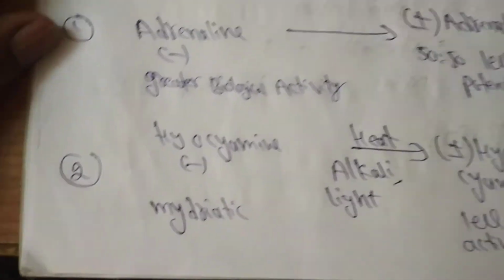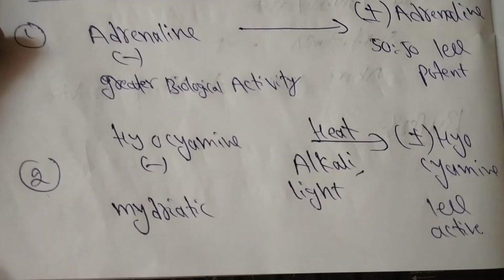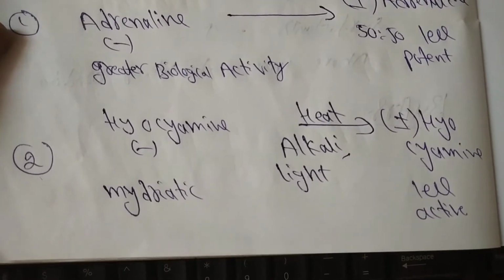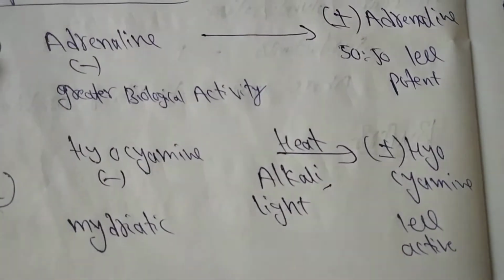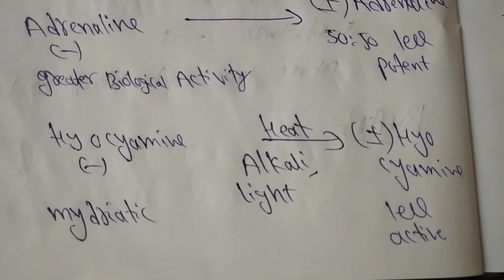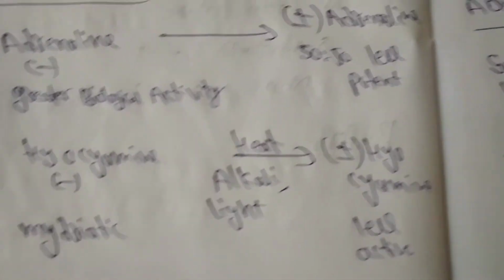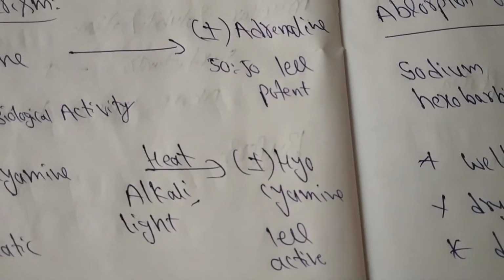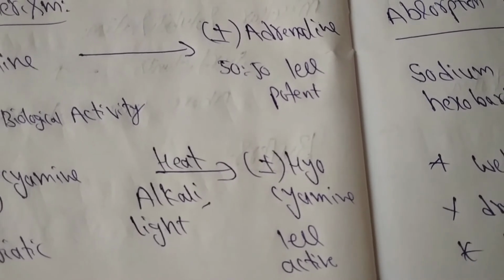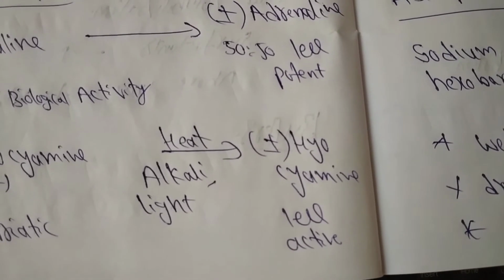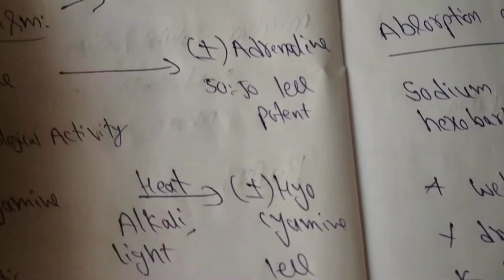Next, another drug is hyoscyamine. The levo form of hyoscyamine has a mydriatic effect, but when it is exposed to heat, alkali substances or light, it is converted into the enantiomer isomer. They are less active.